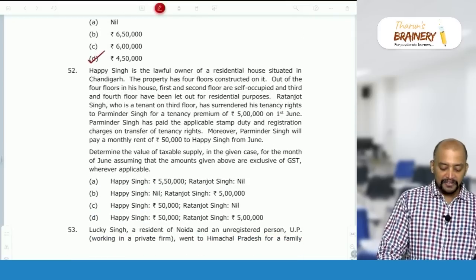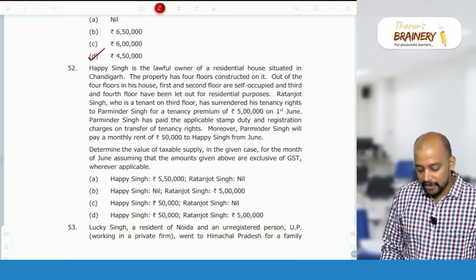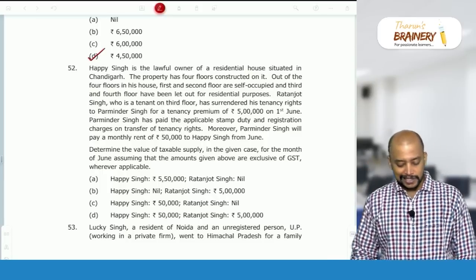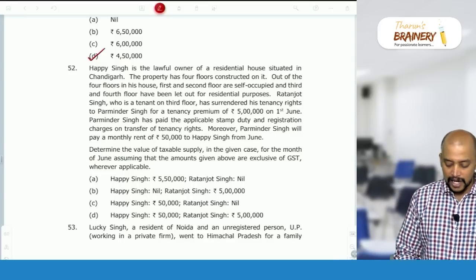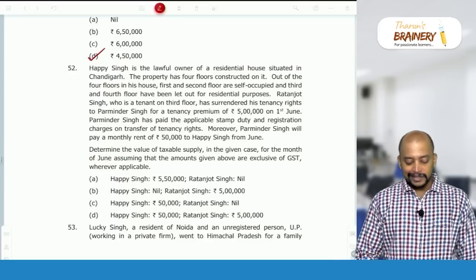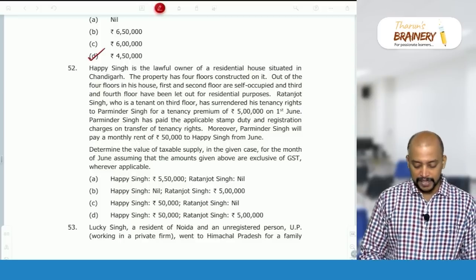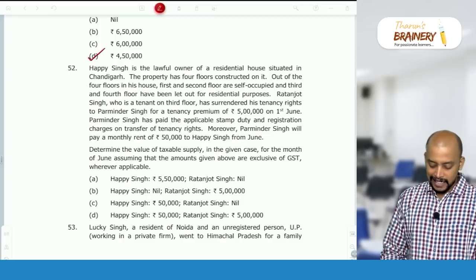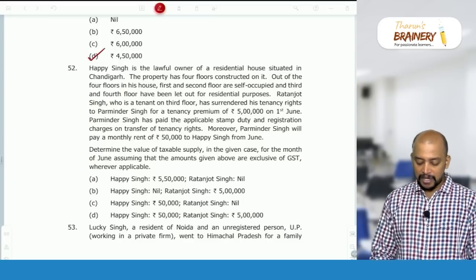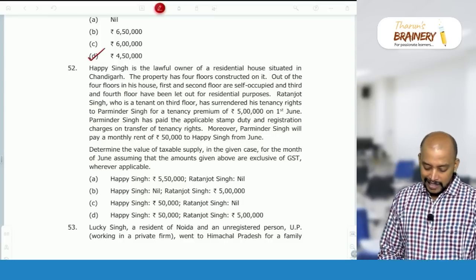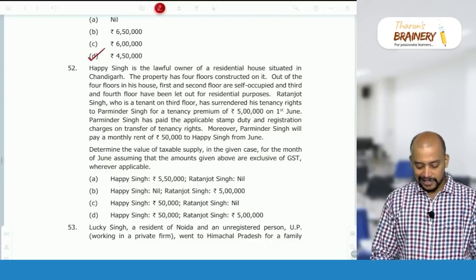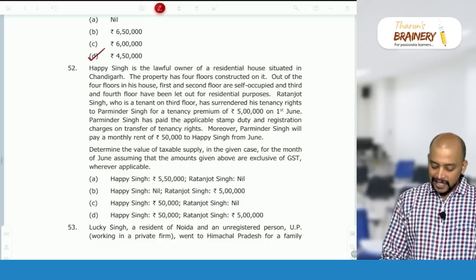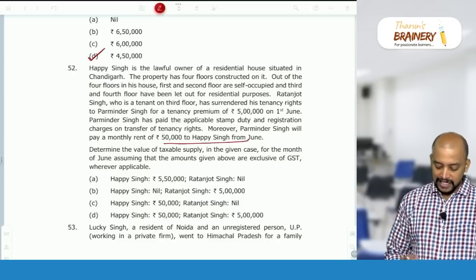Then next, 52. Happy Singh is the lawful owner of a residential house situated in Chandigarh. The property has 4 floors constructed on it. Out of the 4 floors in this house, first and second floor are self-occupied. Third and fourth floor have been let out for residential purpose. Ratanjot Singh, who is a tenant on the third floor, has surrendered his tenancy rights to Parminder Singh for a tenancy premium of 5 lakhs on 1st June. Parminder Singh has paid the applicable stamp duty and registration charges on transfer of tenancy rights. Here Parminder Singh will pay a monthly rent of 50,000 to Happy Singh. Determine the value of supply.